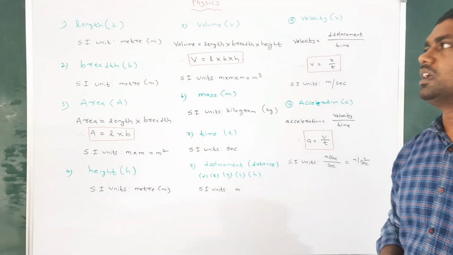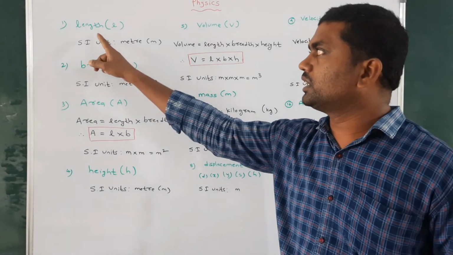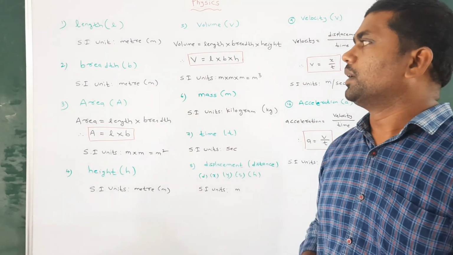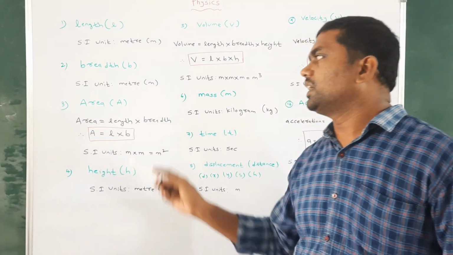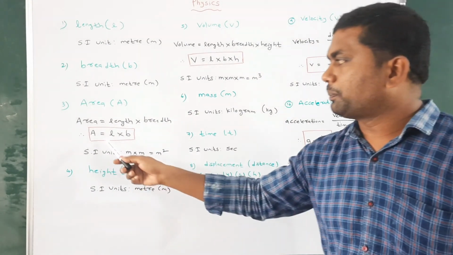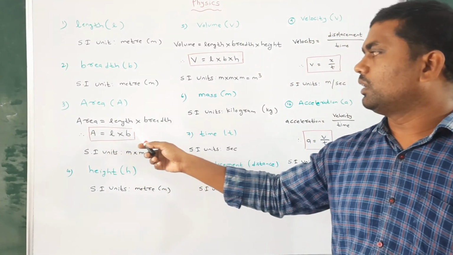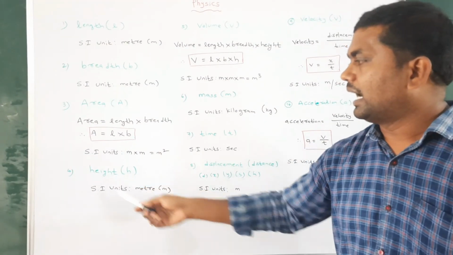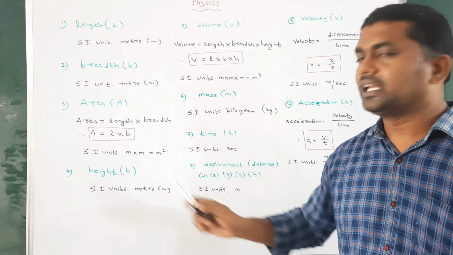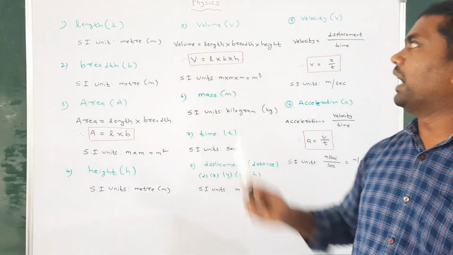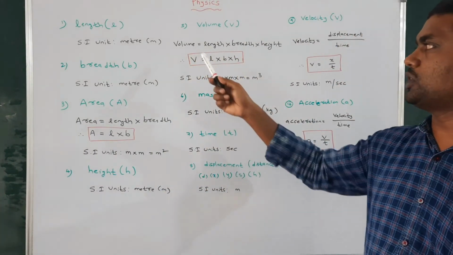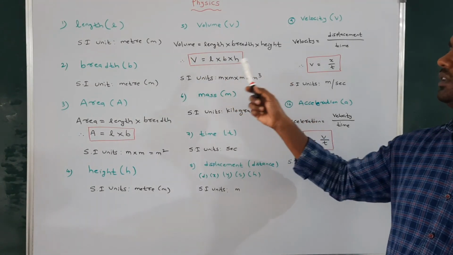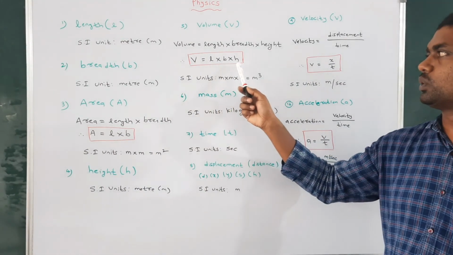Once again, check it. The first one, length, represented by L. Second, breadth, represented by B. Third, area, represented by A. The formula for area is length into breadth, A is equal to L into B. Next, height, represented by H. Next, volume, represented by V. The formula for volume is length into breadth into height, V is equal to L into B into H.